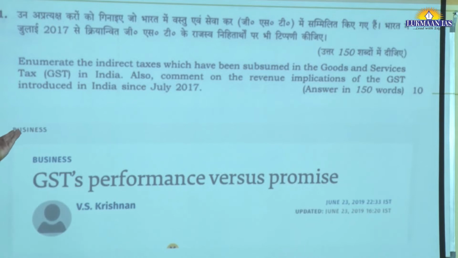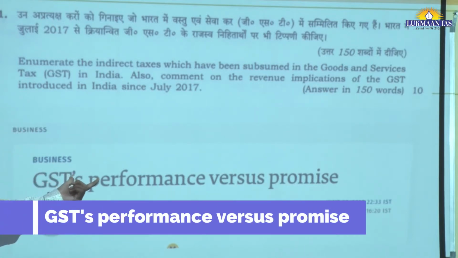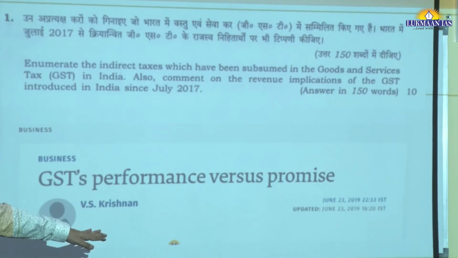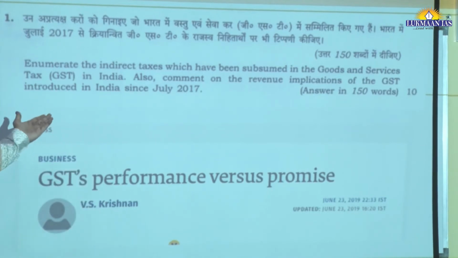Similarly, the question on GST, this article, "GST's performance versus promise." It is nothing but an analysis of two years of GST from 2017 to 2019, and directly the answer, it is talking about the revenue implications of GST introduced in India since July 2017.